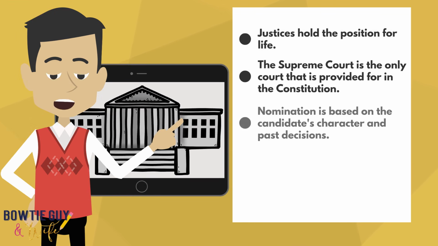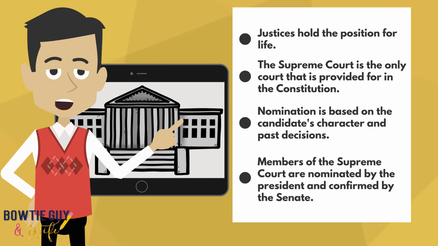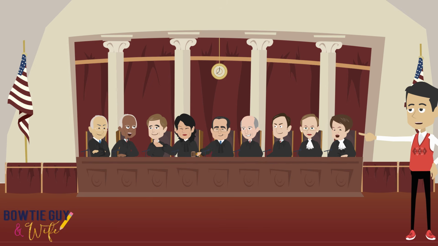The Supreme Court is the only court that is provided for in the Constitution. Nomination is based on the candidate's character and past decisions that they've made. Members of the Supreme Court are nominated by the President and confirmed by the Senate. Here are the Supreme Court justices. Notice that there's 9 of them, and they're very diverse, with men and women and people of different ethnicities.